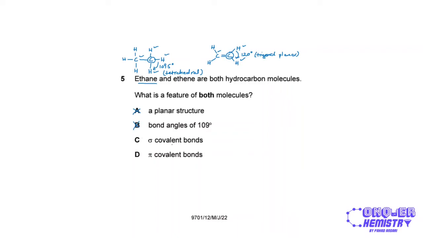Sigma covalent bonds and pi covalent bonds. Pi covalent bonds only exist for ethene because you have a double bond over here. You do not have any double bonds in ethane, so there are no pi bonds. But sigma bonds are present in every single covalent compound, so option C is the correct way to go.